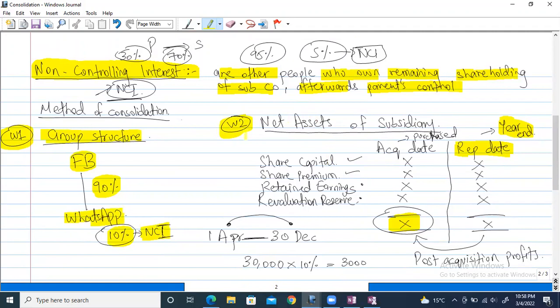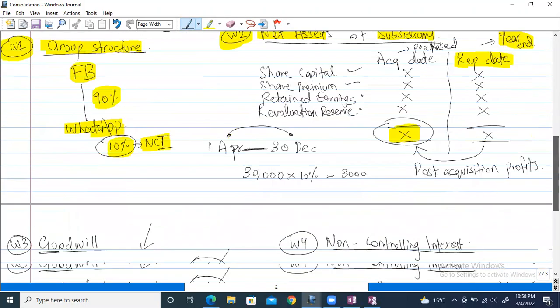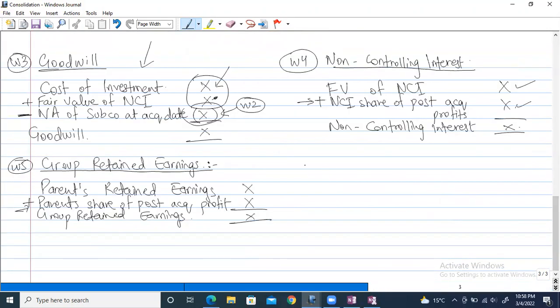Now working 2 is called net assets of subsidiary. Let me first give you a small short concept that will help you a lot in understanding this. This is very separate to all this. Let's disconnect from all this and just focus for 2 minutes on this concept that I'm going to explain.